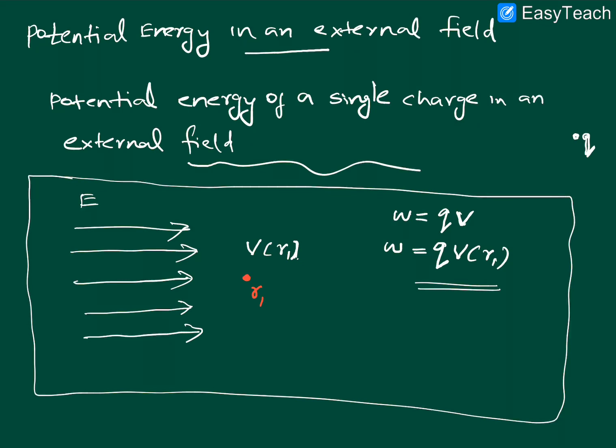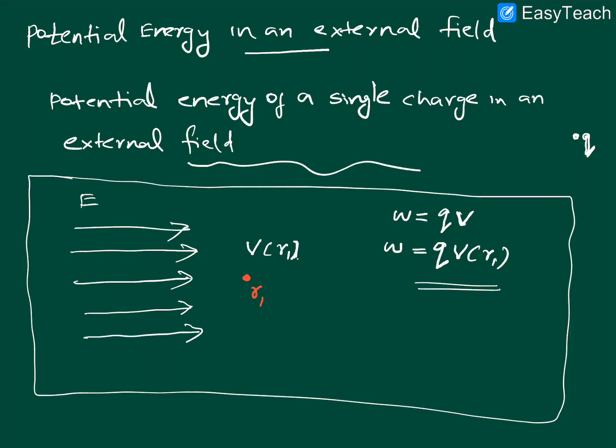Okay, so this work done is stored as the potential energy, and hence you can say that potential energy is Q into V of R1 when there is a single charge. This is the case for a single charge. Potential energy in an external field for a single charge is Q into V of R1. That V of R1 depends upon the notation you are taking. I took R1 as the point, so I will represent it as V of R1.